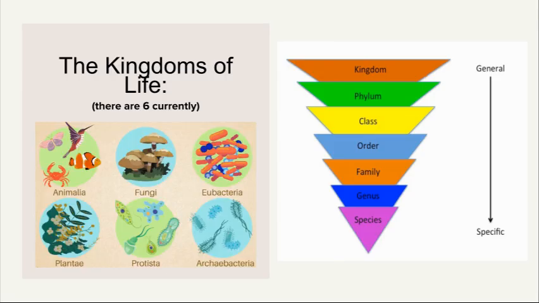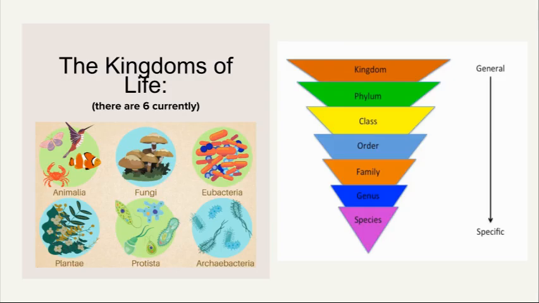Here are some images that help us make sure that we know what these kingdoms contain. For example, the animal kingdom: we are animals, humans fall into the animal kingdom, along with insects, crabs, fish, birds, and a lot of other things. Fungi are our decomposers like mushrooms, molds, things like that. Plants, or Plantae, these are all of our plant organisms that we know are autotrophs or producers, able to get their energy directly from the sun.